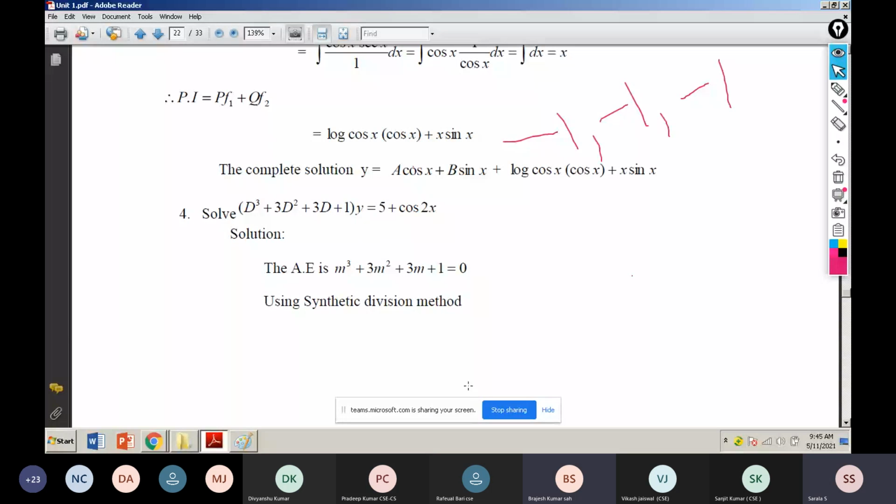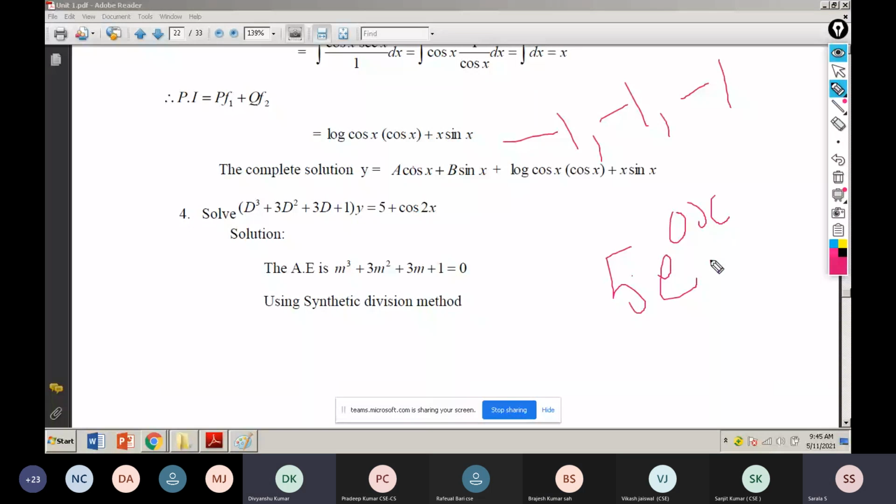Till now we were talking about exponential and trigonometric functions, but what is this 5? That is one constant. If a constant is there, what I have to do is write 5 e power 0x, I imagine. e to the power 0x is nothing but 1, but I include e power 0x because I know the exponential function condition.